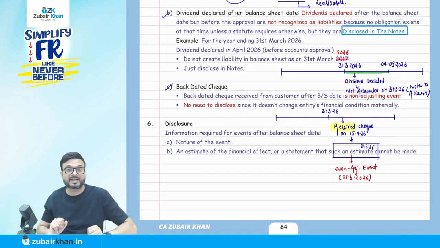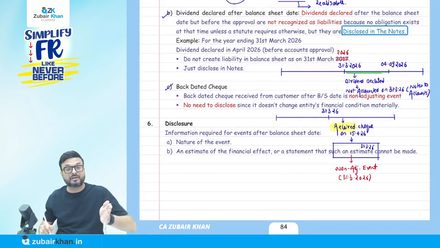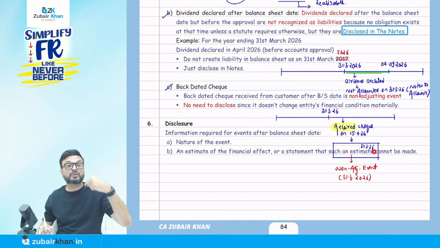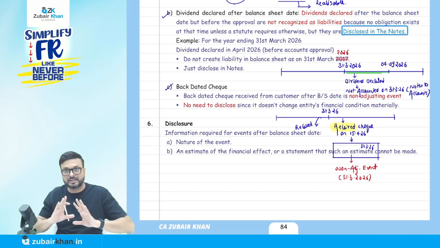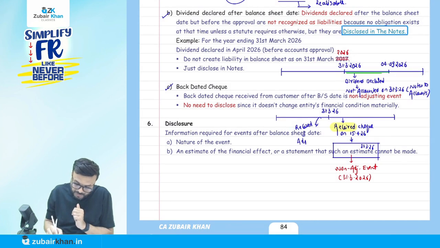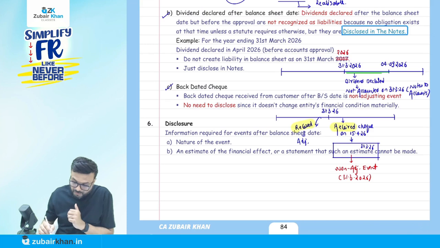Okay. But what happened here now? They say we received the check on the 15th of April 26. Correct. But the date mentioned on the check is 31st of March. Still, it is a non-adjusting event. So you have to see when you receive the check. If you receive the check before 31st of March, it doesn't matter when you are going to deposit it. So I will call that an adjusting event. But if I receive it after 31st of March, I will call it a non-adjusting event.